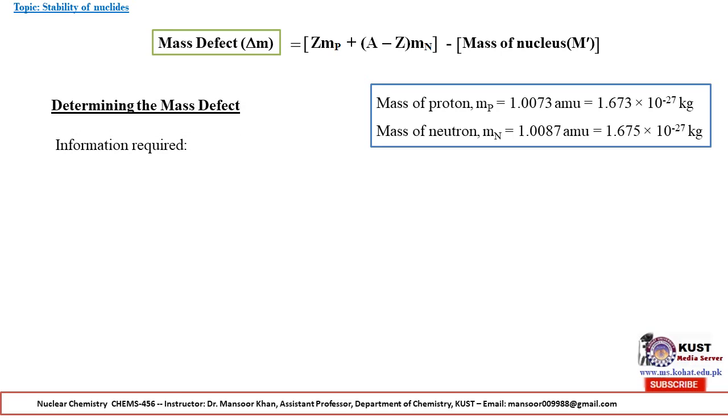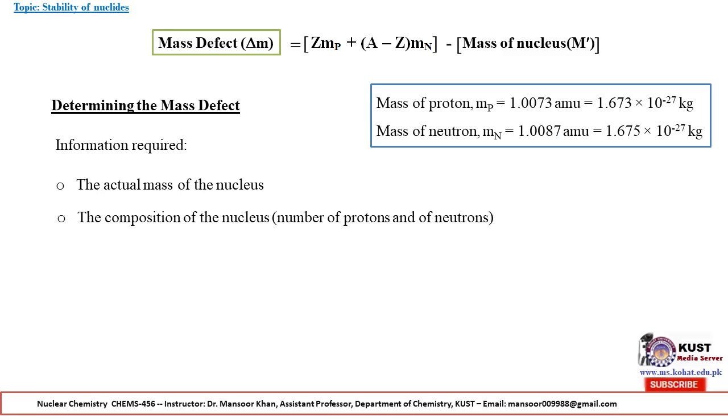Now, let's come to the determination of mass defect. The information required is the actual mass of the nucleus. So during the calculation of mass defect, we require information about the nucleus: the composition of the nucleus, the number of protons and neutrons, and the masses of a proton and neutron.